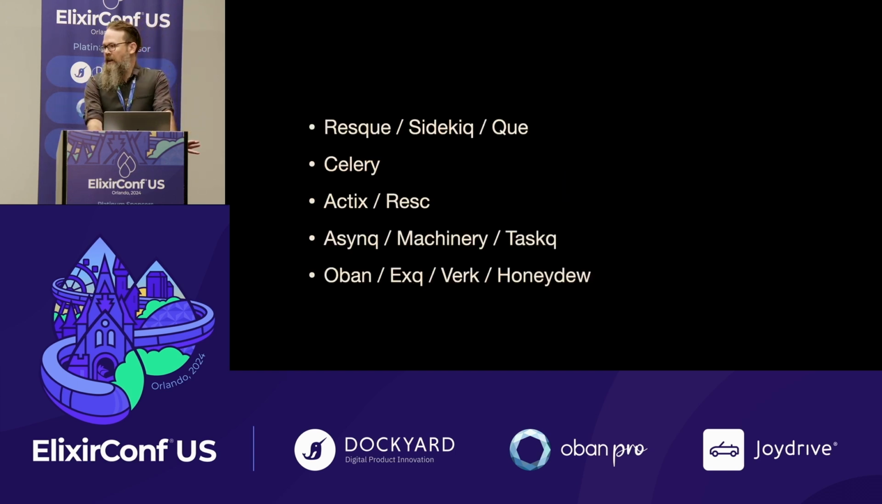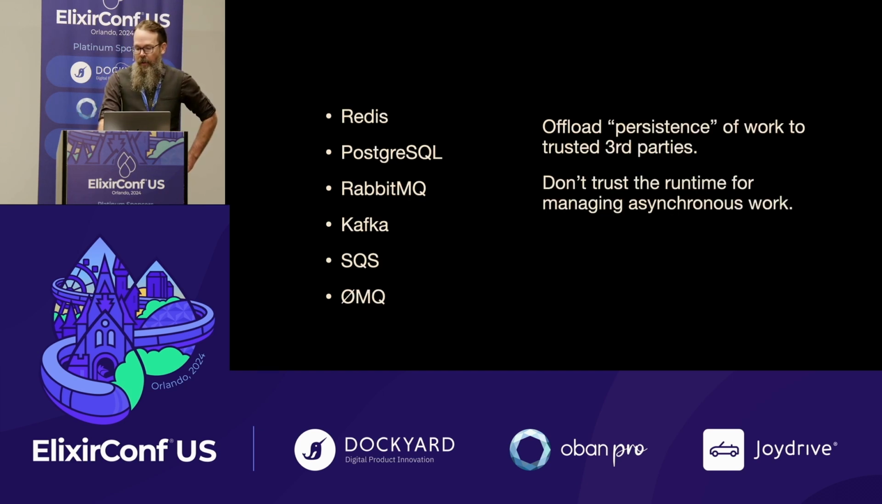And languages have it. Probably any modern language should have some sort of task queue library. Elixir has some great task queue libraries. But in my mind, a task queue is really great when you want to offload the persistence of some amount of work to some trusted third party, perhaps because of considerations of how and when you want to process, but also because you might not actually trust the runtime for managing asynchronous work.